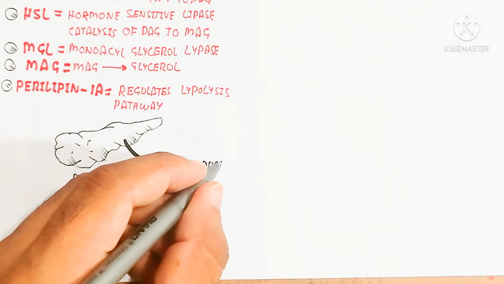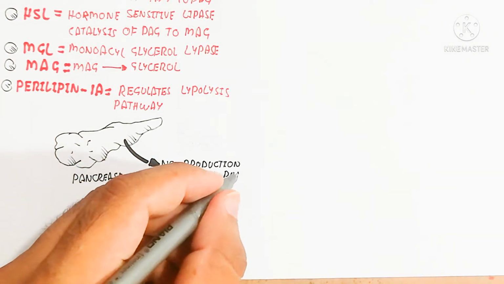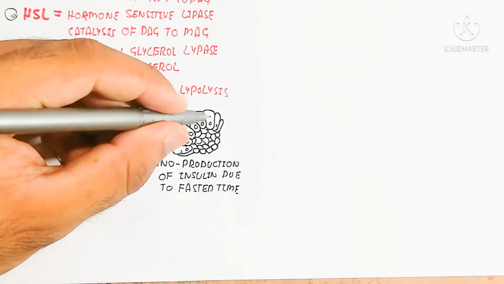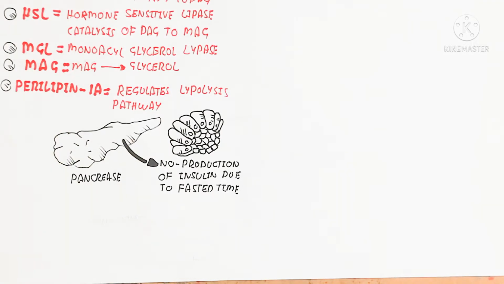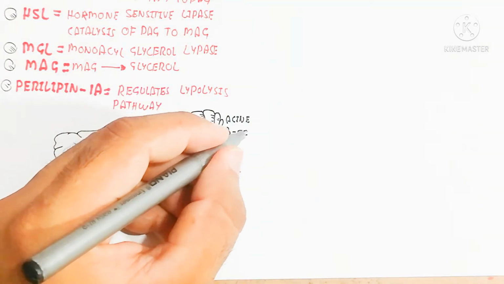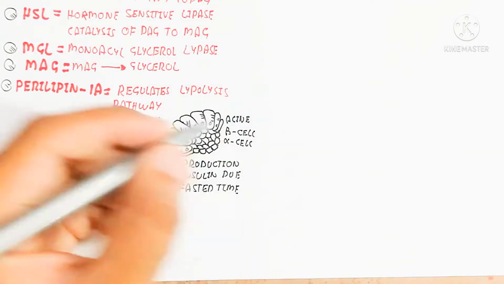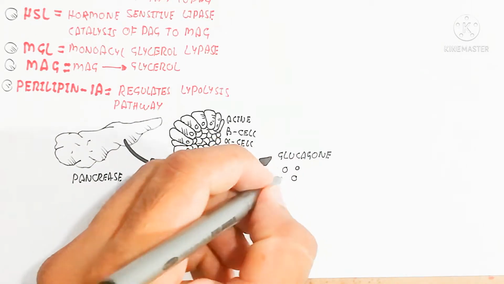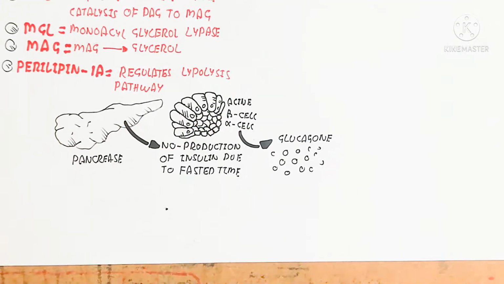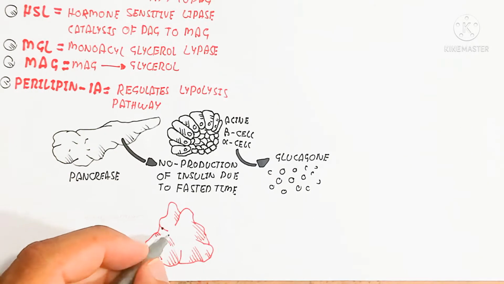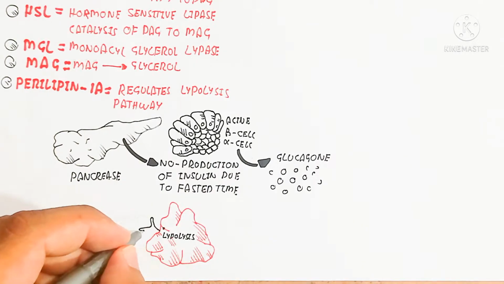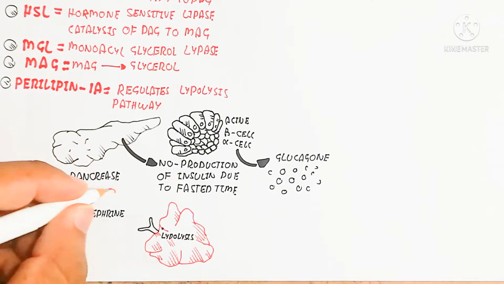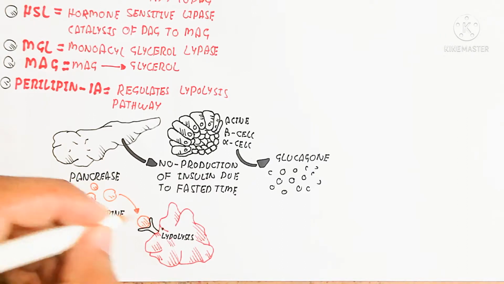So here is the pancreas during the fasted state. The pancreas produces glucagon and inhibits insulin production from the beta cell, while the alpha cell produces glucagon. Here is the group of tissue known as the islets of Langerhans, which produce glucagon, and this glucagon stimulates lipolysis by the binding of glucagon or epinephrine with the adipose tissue, the adipocyte basically.